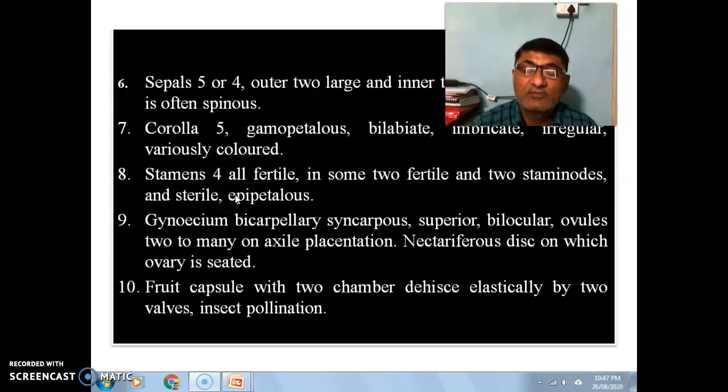Stamens 4, all stamens are fertile. In some, 2 are fertile and 2 remain non-fertile or sterile, called staminodes. They are epipetalous. Gynoecium bicarpellary, syncarpous, superior, bilocular, ovules 2 to many on axile placentation. Nectariferous disc on which the ovary is seated. Fruit a capsule with 2 chambers, dehiscing elastically by 2 valves, and showing insect pollination.